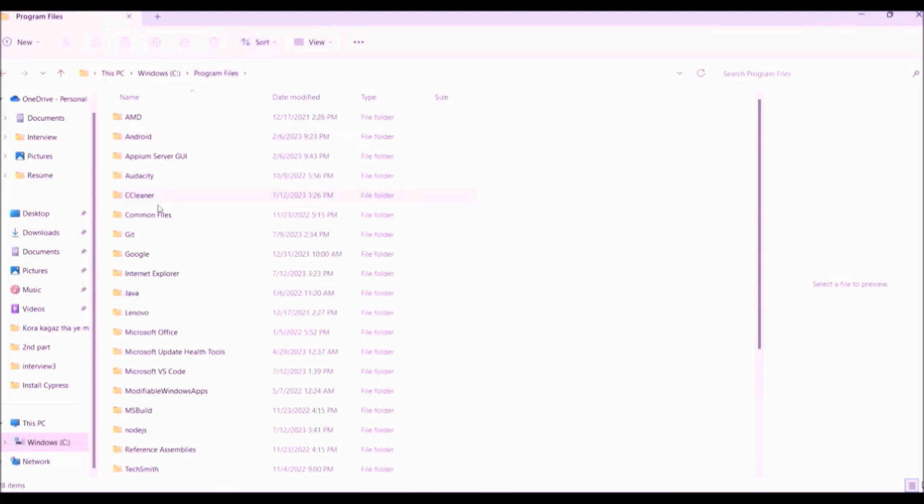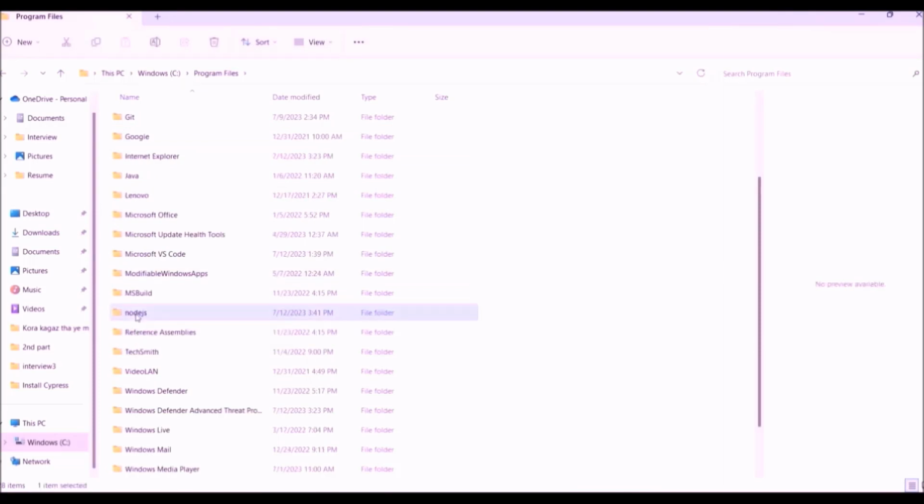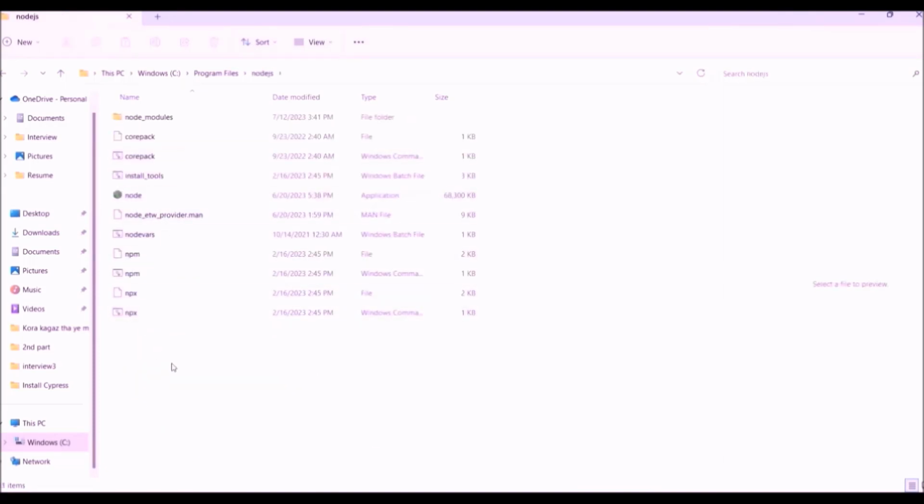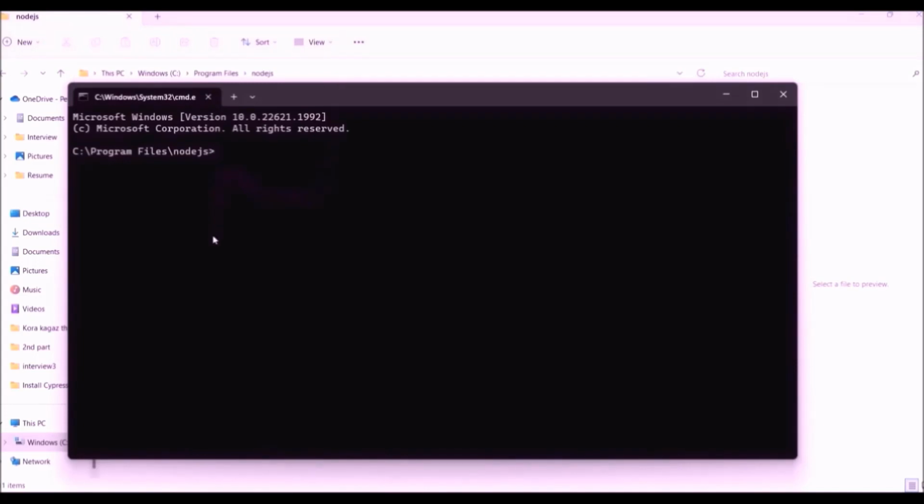Program files. You will see Node.js here. This is Node.js. Okay. You can also make sure whether the Node.js installed successfully or not through command prompt. So this is the command prompt. So over here you can type node -v. So this is the version of the Node.js, and this means the Node.js installed successfully.